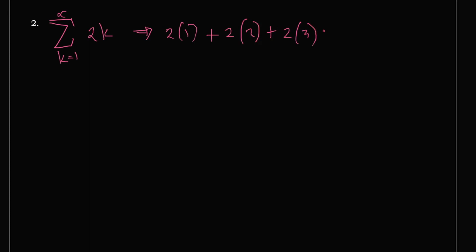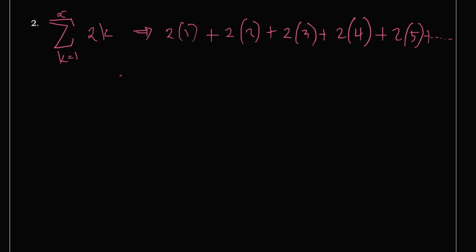How about this series given by this closed form, 2k as k starts from 1 to infinity? What will be the open form of this? This will be 2 times 1, I will substitute 1 to k because k started with 1, plus 2 times 2 plus 2 times 3 plus 2 times 4 plus 2 times 5 plus other terms.